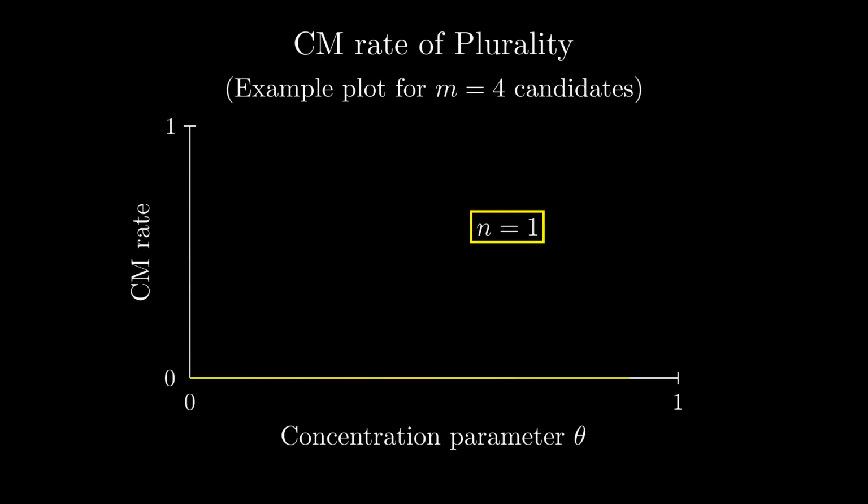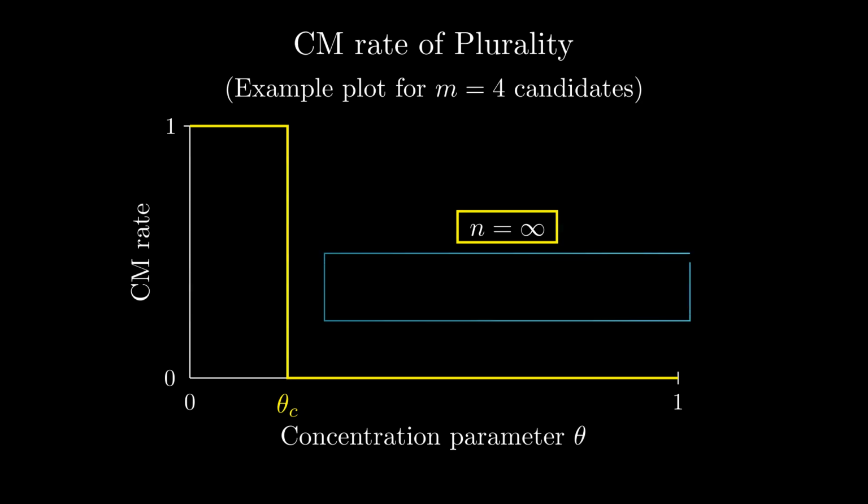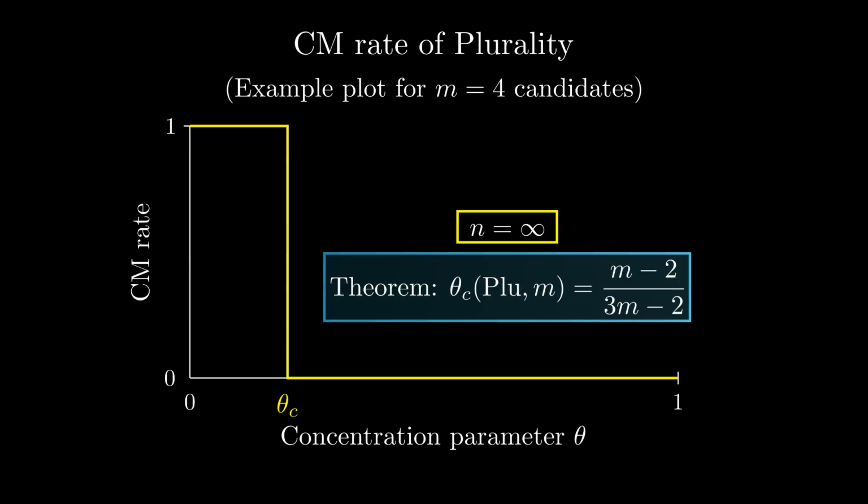For n equals 1 voter, plurality is not susceptible to coalitional manipulation. As n increases, the curve steepens and takes on a sigmoidal shape. When n tends to infinity, the curve tends to a step function. Thus, there is a phase transition with a critical parameter theta c. For smaller values of theta, plurality is coalitionally manipulable with high probability. For larger values, it is not. Theoretically, we prove that this phase transition occurs at theta equals (m minus 2) over (3m minus 2), where m is the number of candidates.